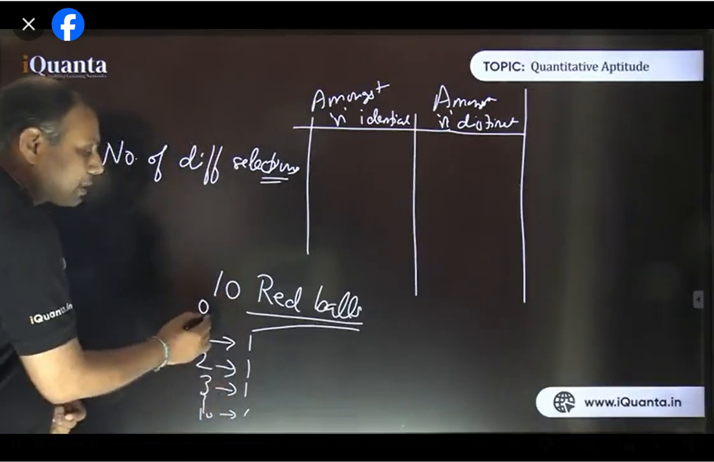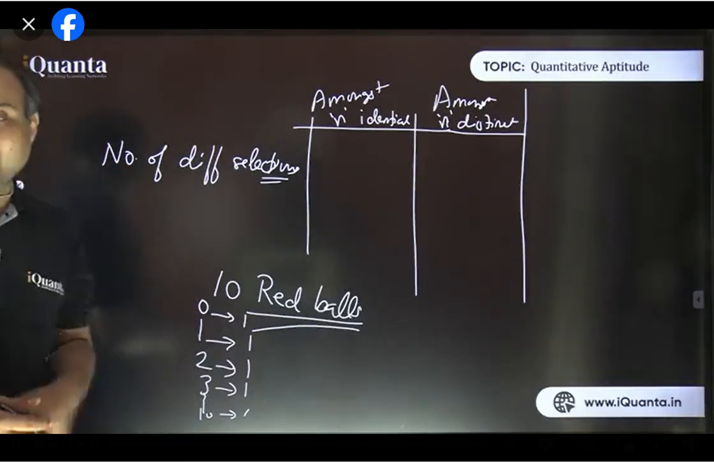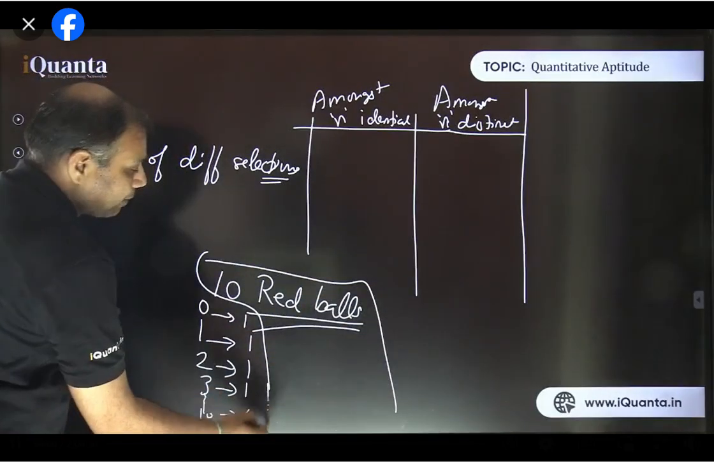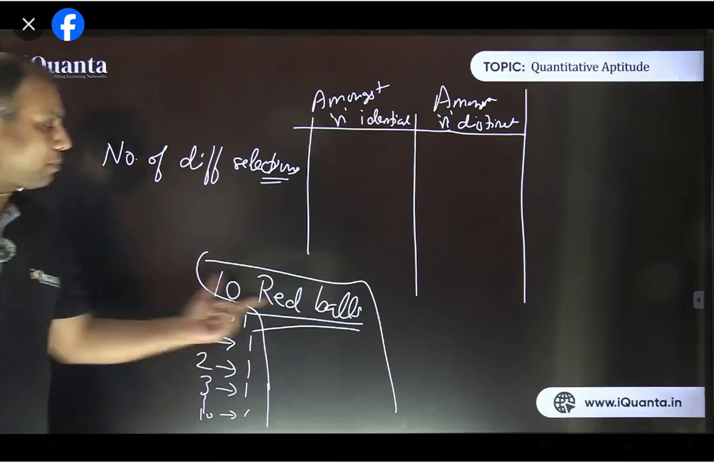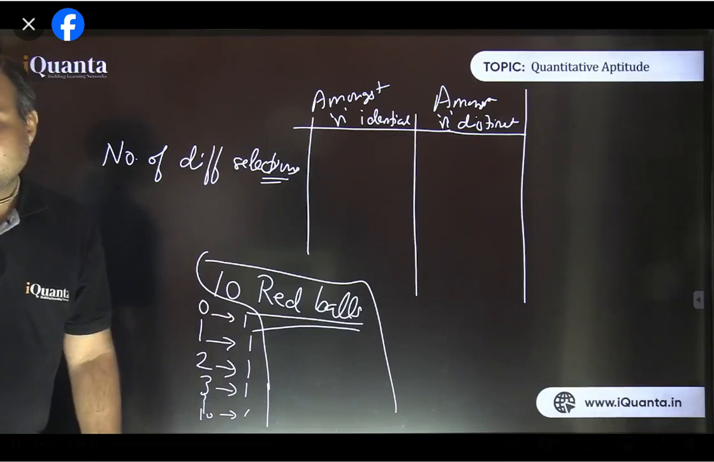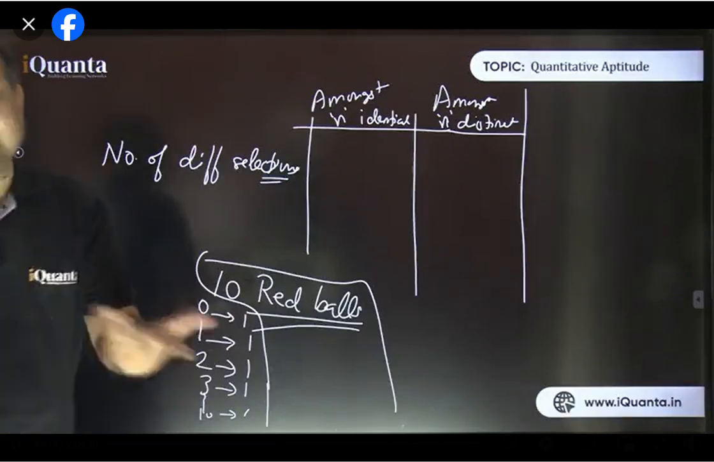And if I'm not to select any balls, that is also one way. If I'm not selecting any ball, that means 0 selection. That is also one way. So if I ask you, what is the total number of selections possible, the total number of different selections possible from these 10 red balls? Yes, these are identical red balls. So how many total different selections? It is 11, exactly. Good.